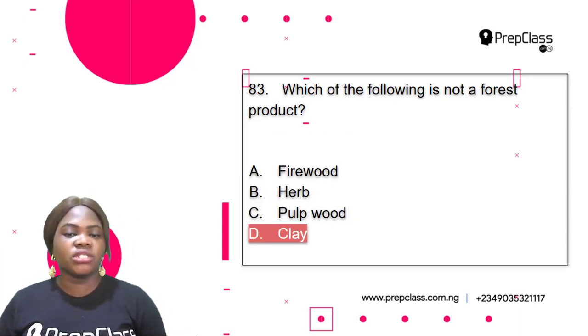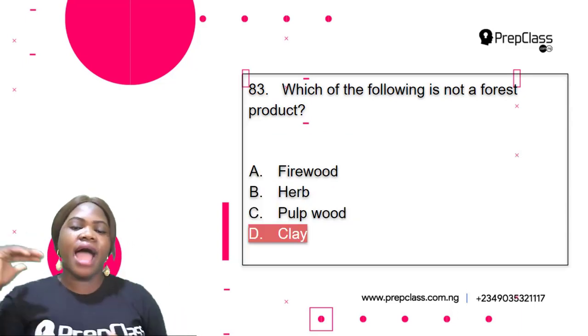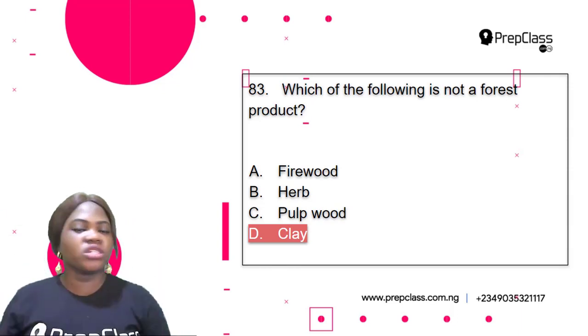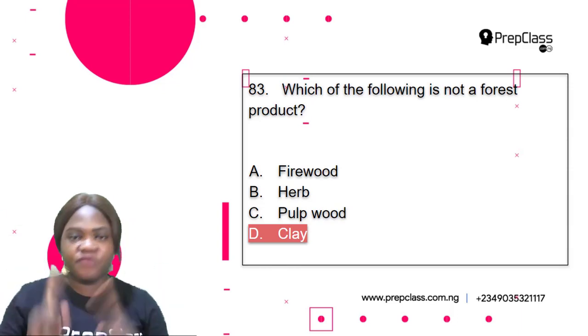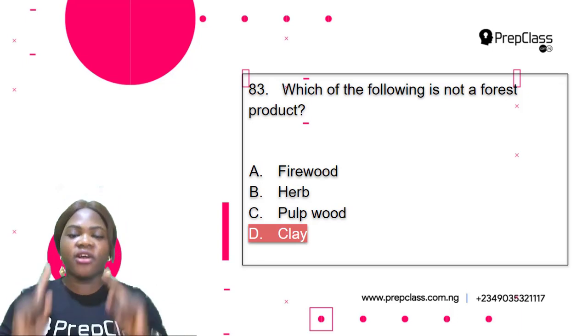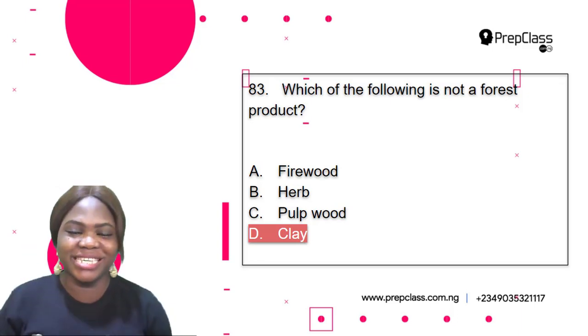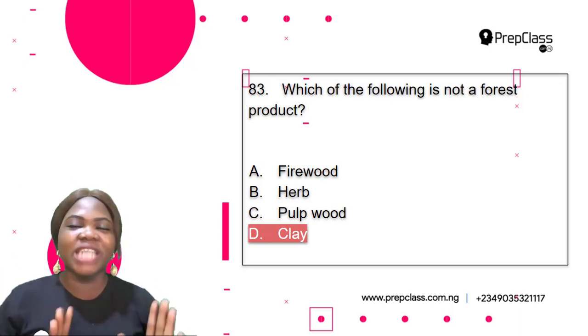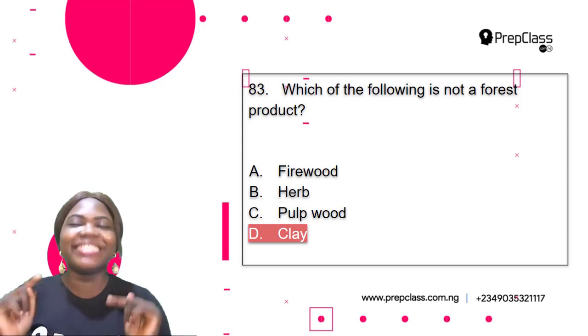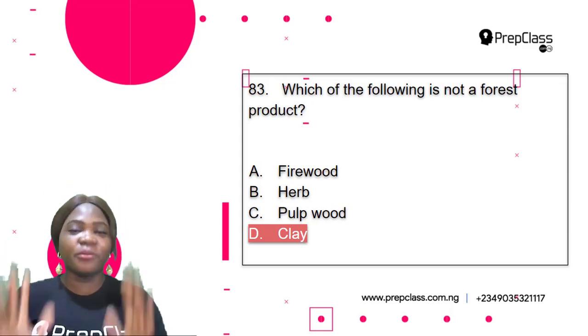But here in the options, firewood, herbs, and pulpwoods are all forest products. But clay is not a forest product. So this means that the correct option here is option D. Which of the following is not a forest product? The answer is clay. So the correct option is option D.